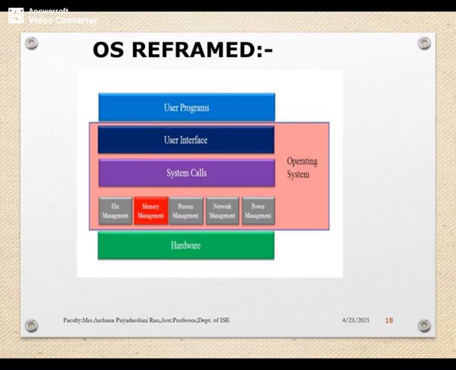When we go into the inner details of this operating system, there we have a user interface, wherein the user can interact with the operating system. And how do these user interfaces contact the operating system? Just with the help of system calls. And there is hardware which will take the input from the system calls in terms of procedures written in terms of memory or process or network or power. So all those management facilities are provided by the operating system. So we have file management, memory management, process management, network management, and power management.